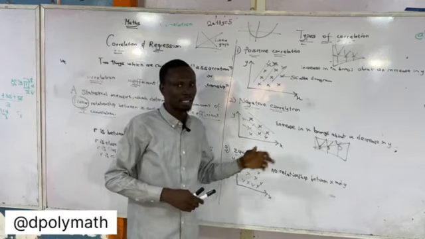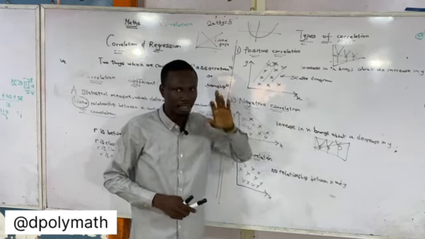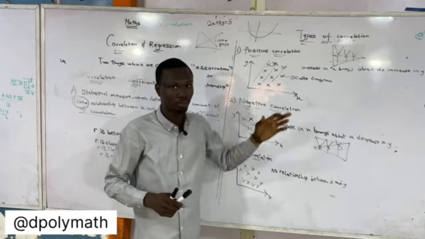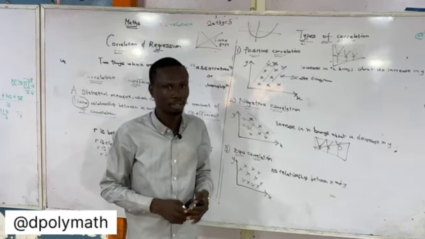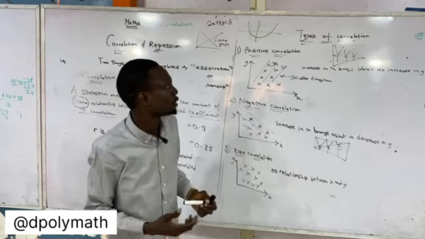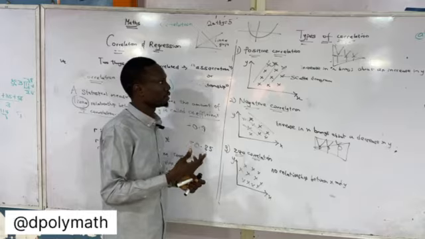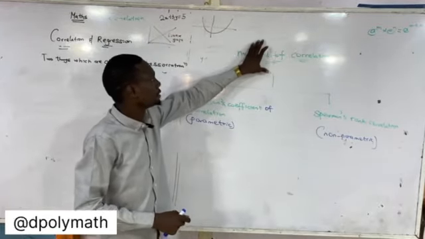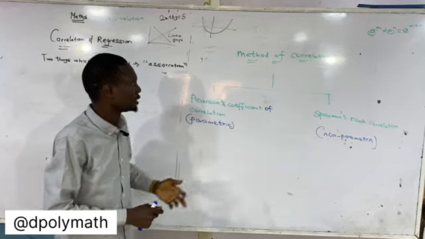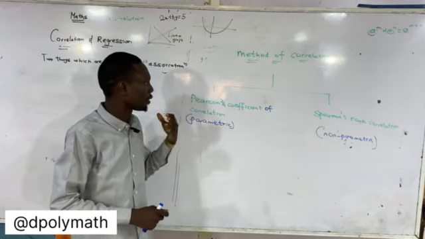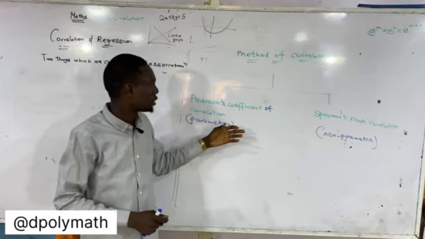So the next thing, we'll look at example questions properly, and how to solve the correlation. There are two methods of solving the correlation.